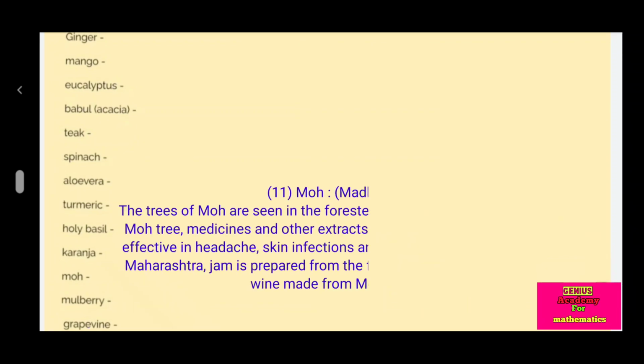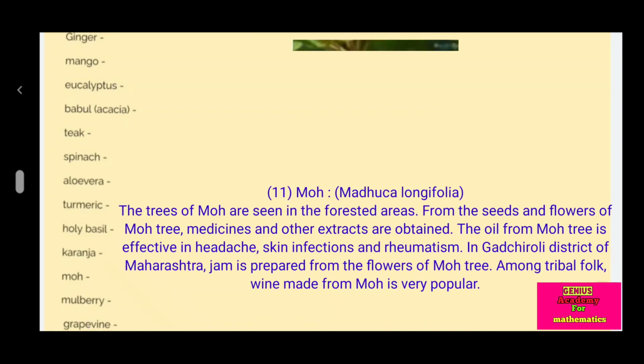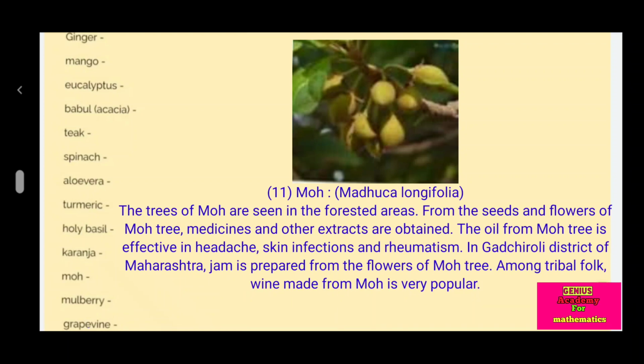Moha. The trees of moha are seen in the forest area. From the seeds and flowers of the moha tree, medicines and other extracts are obtained. The oil from the moha tree is effective in headache, skin infection and rheumatism. In Gadchiroli district of Maharashtra, jam is prepared from the flower of the moha tree. Among tribal folk, wine made from moha is very popular.